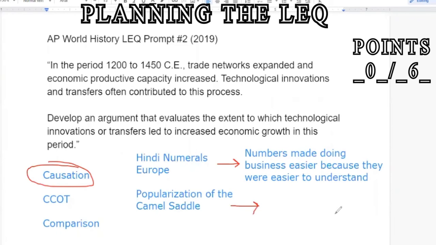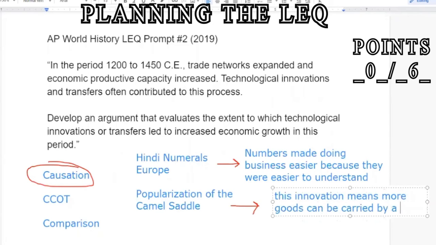Well, the camel saddle is going to lead to more business in part because this innovation means more goods can be carried by a camel. That's how each of these little technological innovations and transfers is going to lead to increased economic growth during this time period. And I'm going to argue a causation claim. So basically, I'm just going to demonstrate how this led to more economic growth.